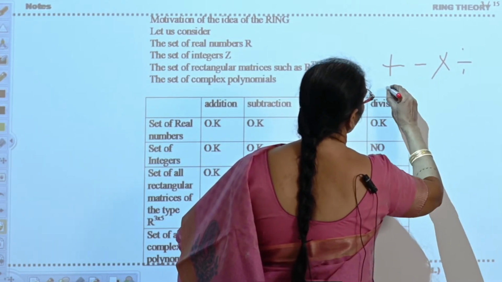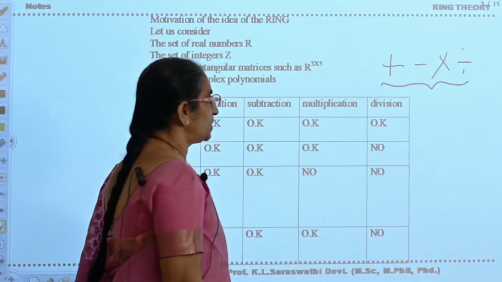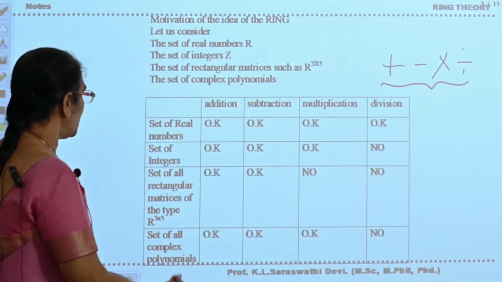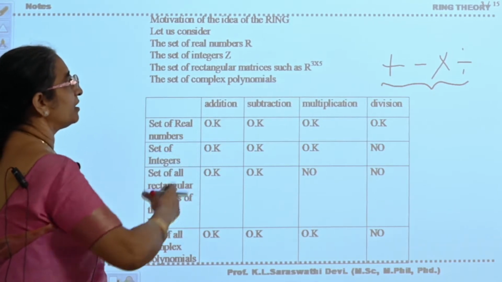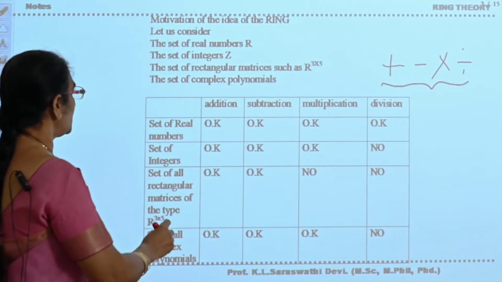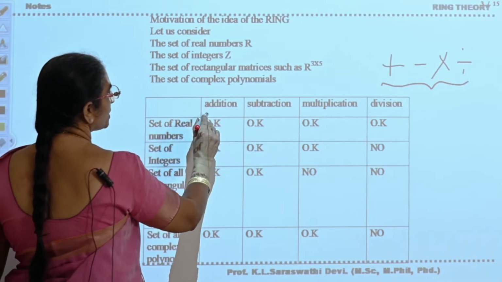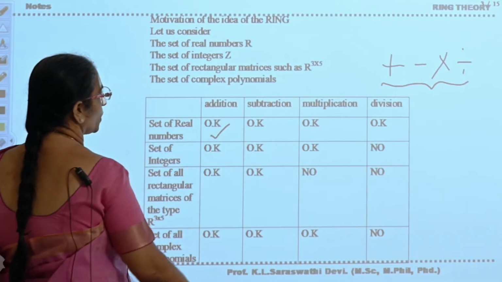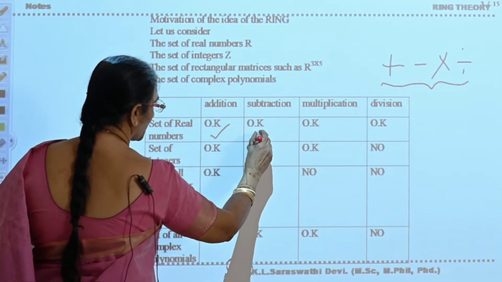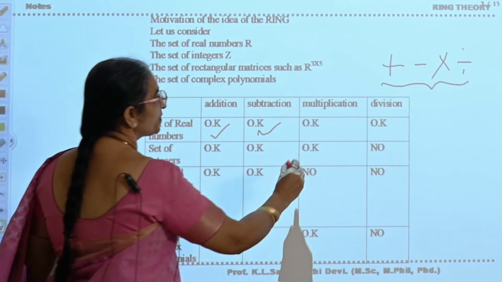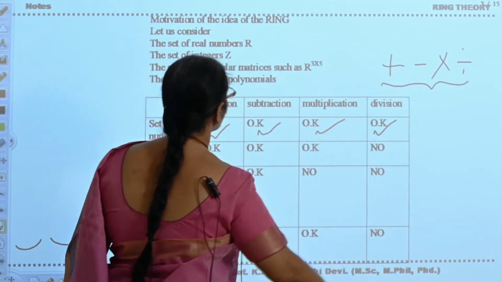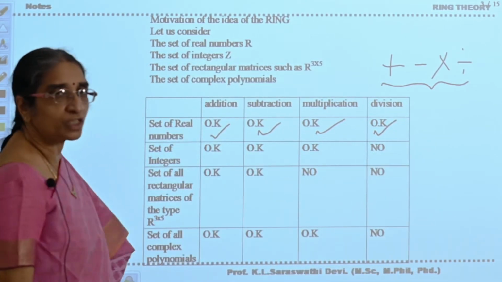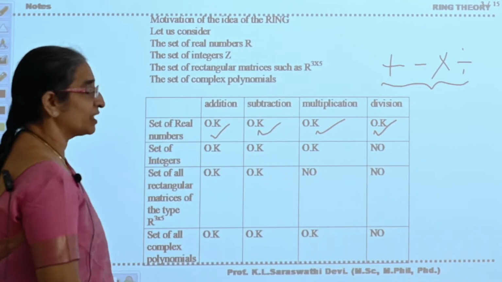Now see how the considered sets behave with respect to these operators. The set of real numbers is closed with respect to addition, subtraction, multiplication and division.